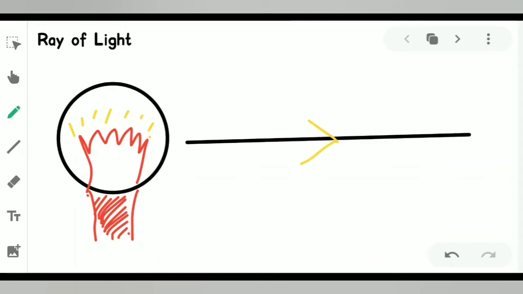So this arrow gives it a direction. So this line will be known as a ray of light. From the source it comes and we show the direction of propagation. So this will be our ray of light.